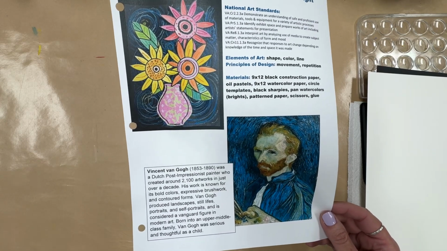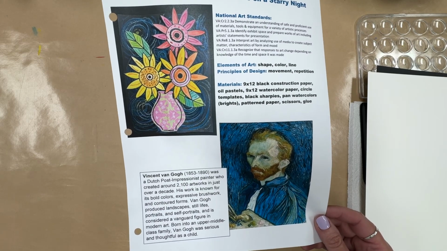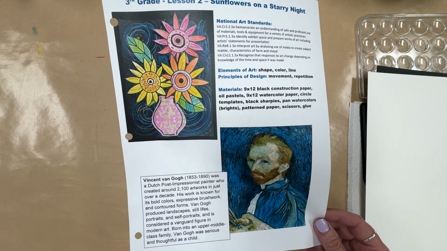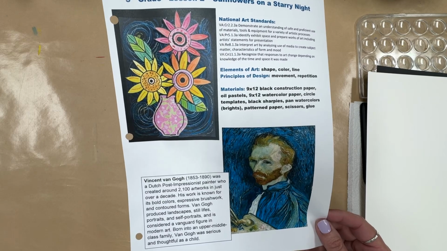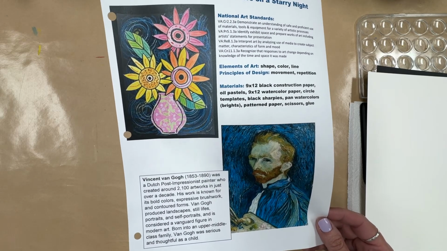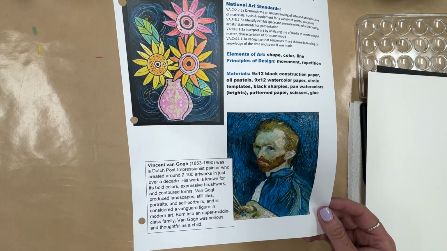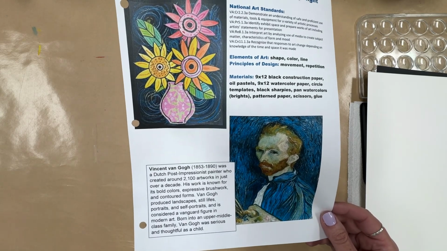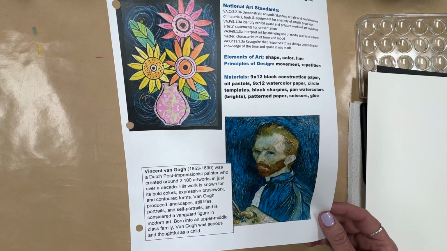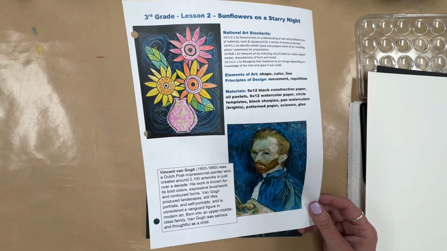And he created around 2,100 pieces of artwork in just over a decade. His work is known for its bold colors, expressive brushwork, and contoured forms. Van Gogh produced landscapes, still lifes, portraits, and self-portraits, and is considered a vanguard figure in modern art. Born into an upper-middle-class family, Van Gogh was serious and thoughtful as a child.